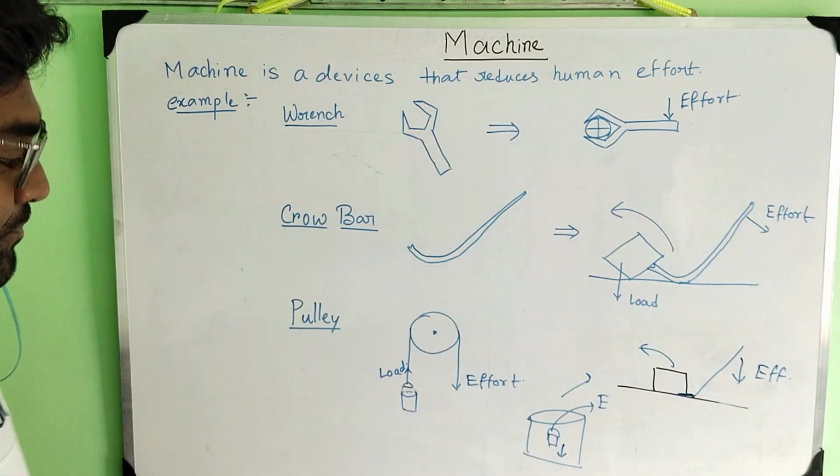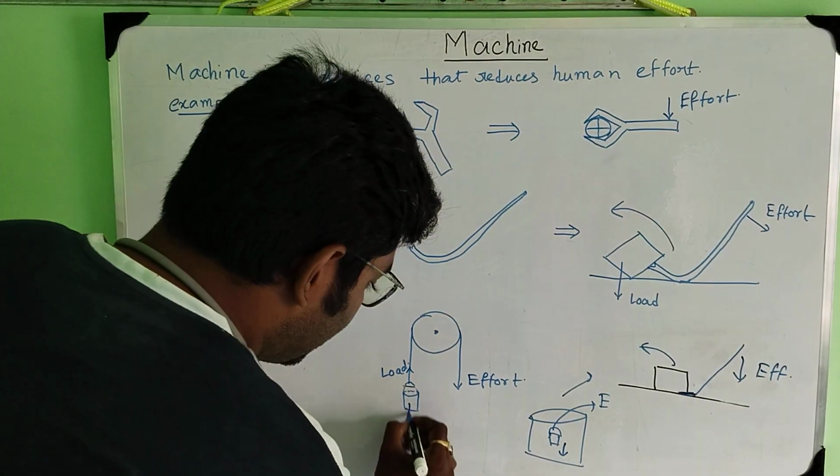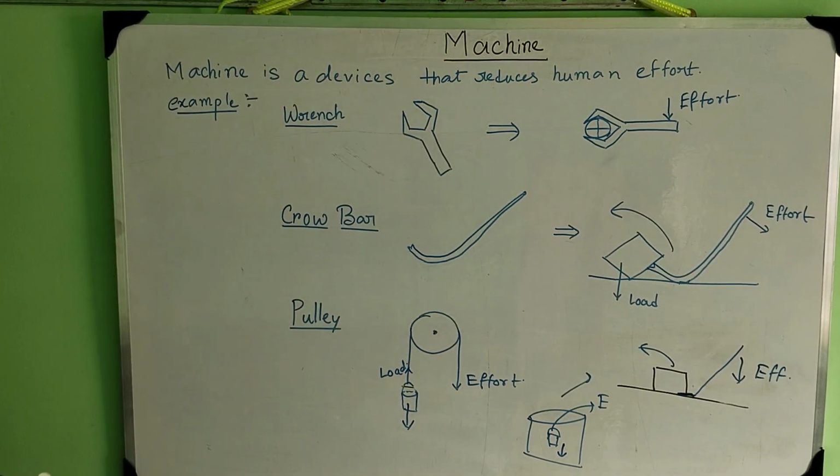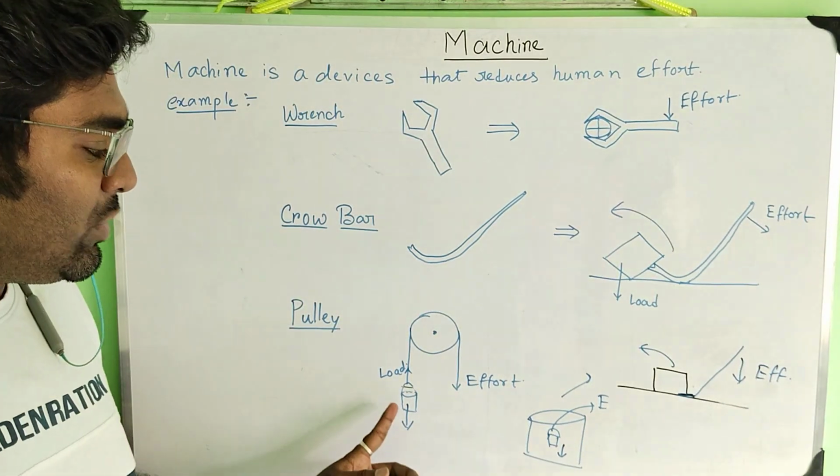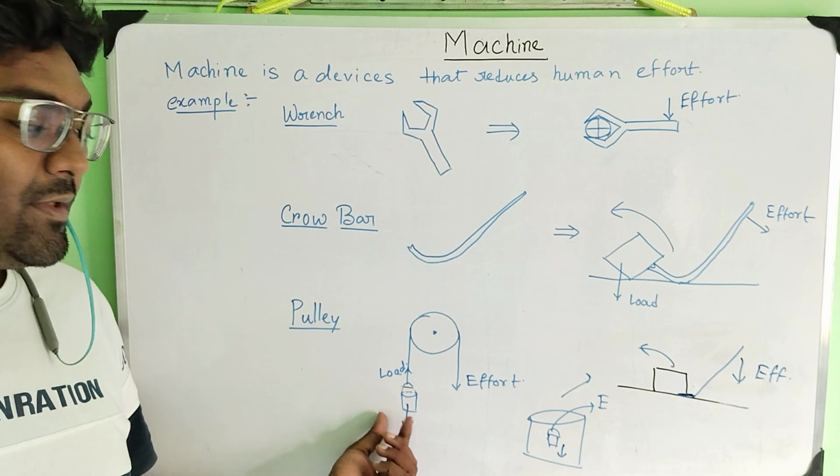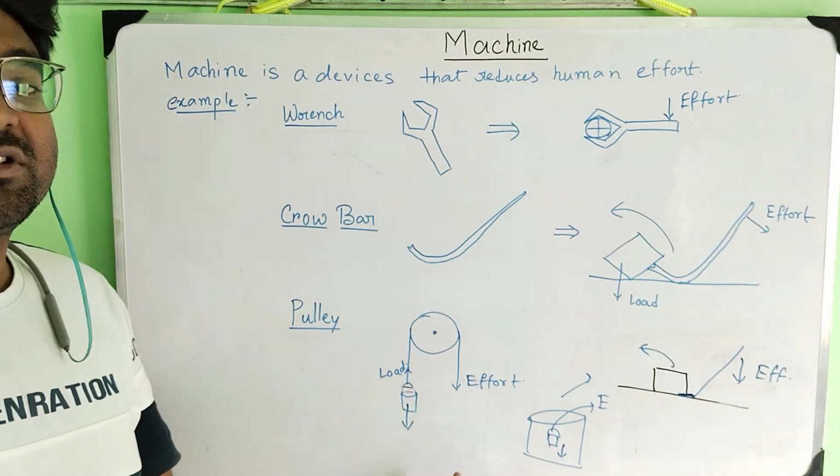Here the load is downward. Load means weight; here the load is the weight of the bucket and the water. With the pulley, the load is downward and the effort is also downward.